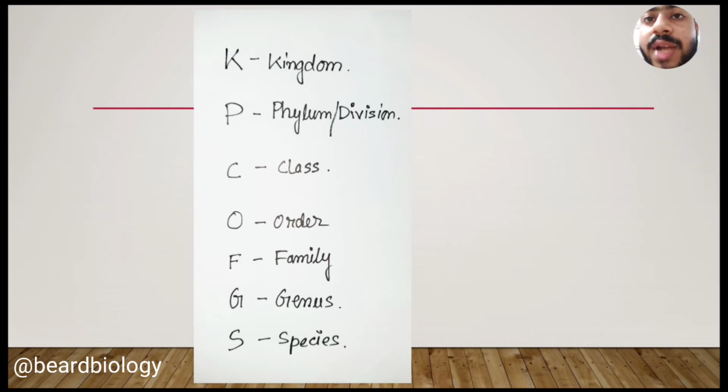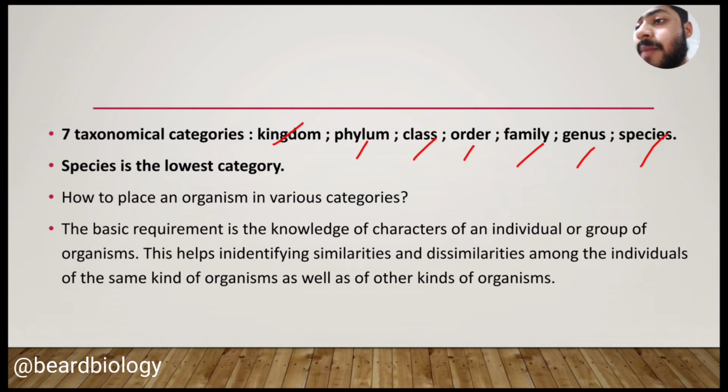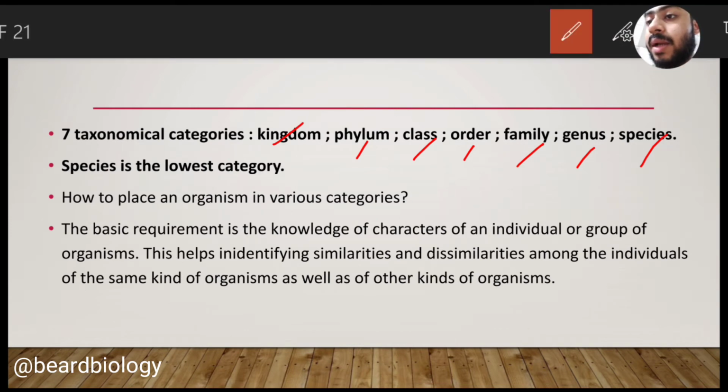Please try to memorize KPCOFGS. K stands for kingdom, P for phylum or division, C for class, O for order, F for family, G for genus, and S stands for species. Please note down this KPCOFGS. Species is the lowest category in the taxonomical hierarchy.